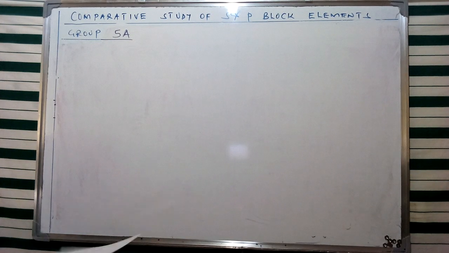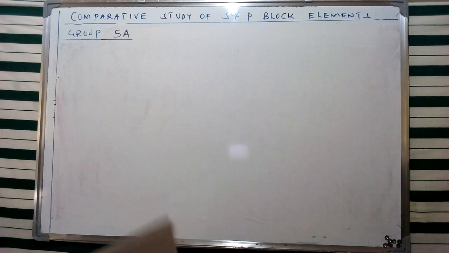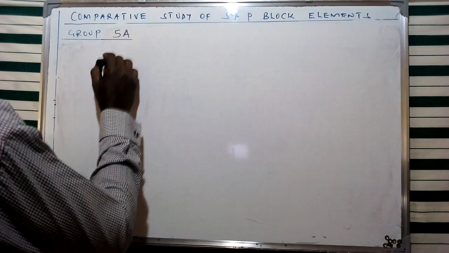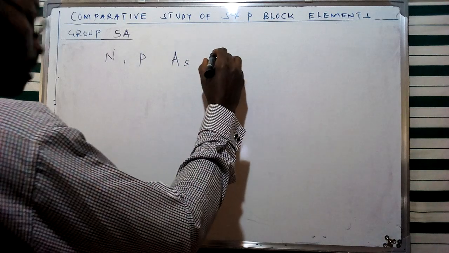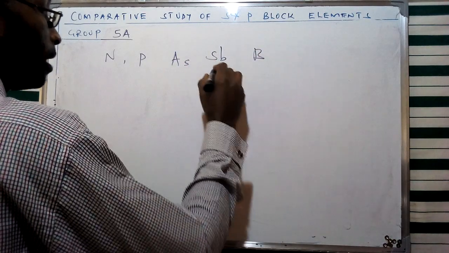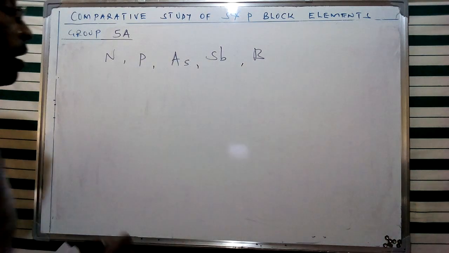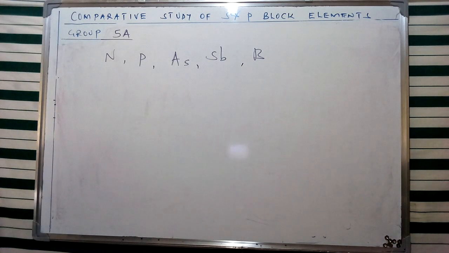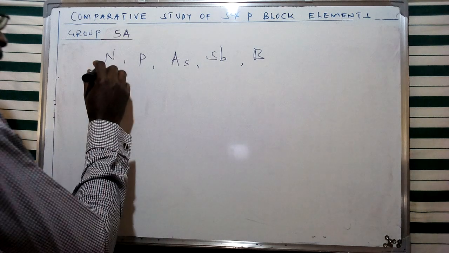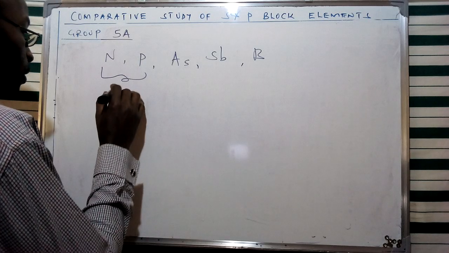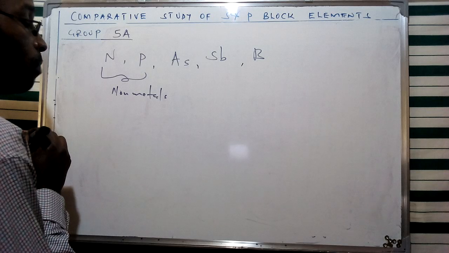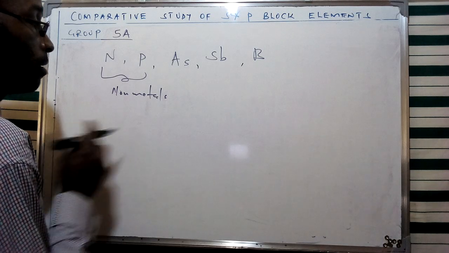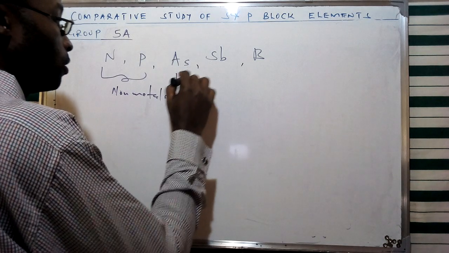Now, from our previous illustration, I have said that this group of elements consists of nitrogen, phosphorus, arsenic, antimony, and bismuth. This excludes moscovium, which I mentioned we're going to leave out, limiting ourselves to the first 5 members of this group. I said that the first 2 members are going to be non-metals, and we have shown from our illustration the different physical characteristics, even in terms of colors, of how these members appear.